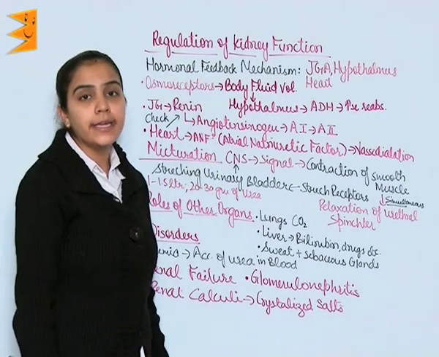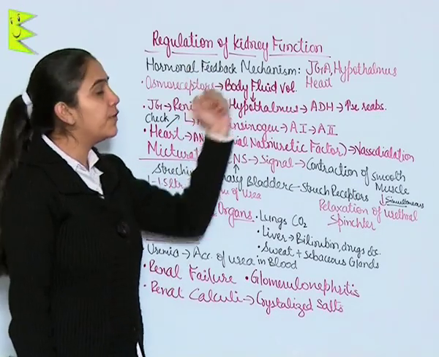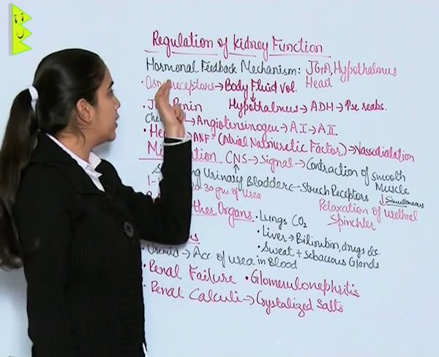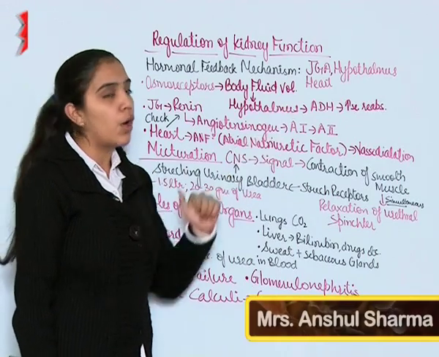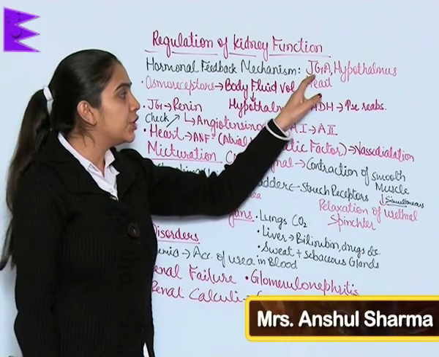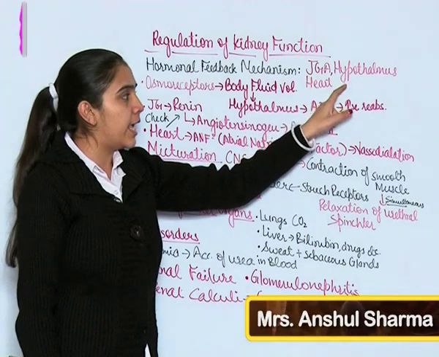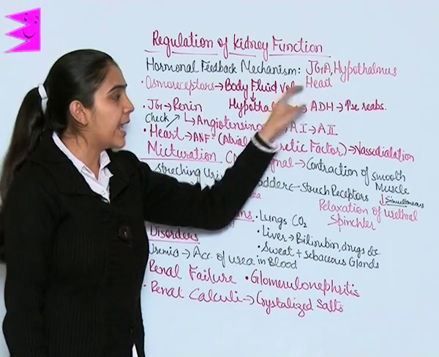Regulation of kidney function occurs through a hormonal feedback mechanism which involves three organs: JGA, hypothalamus and heart.